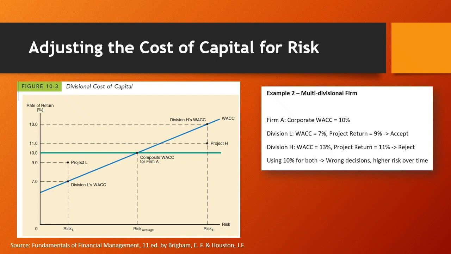Now, if corporate WACC were used for both projects, Division L would wrongly reject its project, while Division H would wrongly accept, leading to higher overall risk and a rising WACC over time. To make good investment decisions, companies must adjust their cost of capital to match the specific risk of each project or division. Failing to do so can cause them to take on too many risky projects and miss safe, profitable ones, reducing shareholder value in the long run.